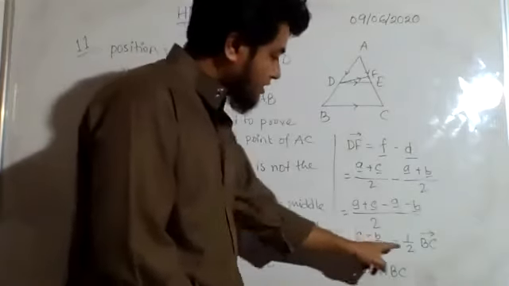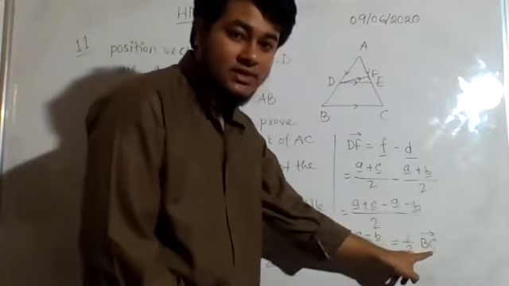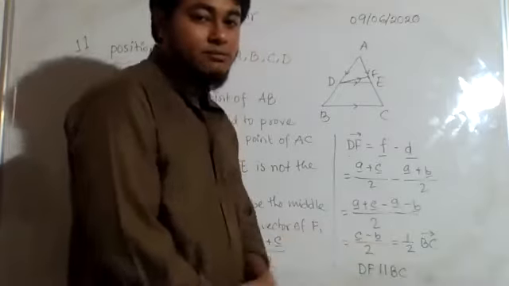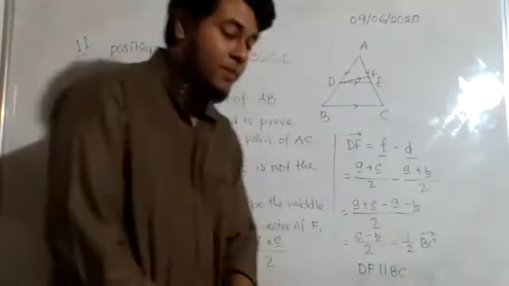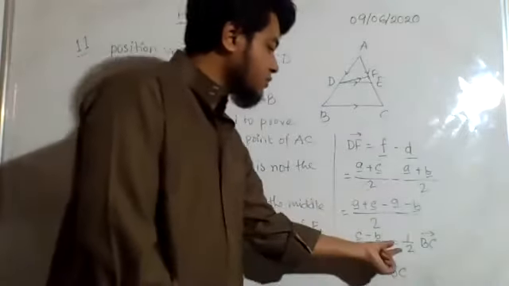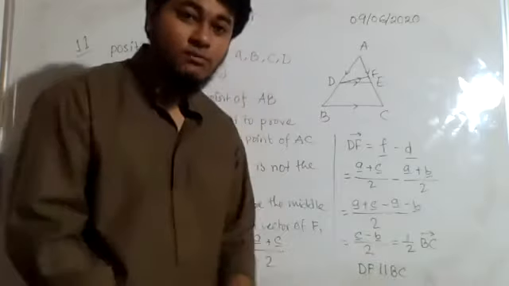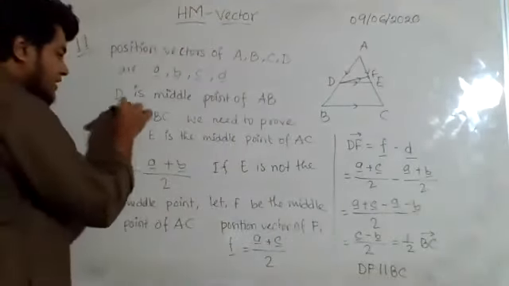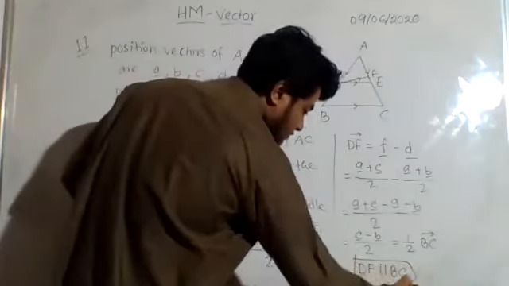Now c minus b gives me BC, because C is at the end, so c comes first and b is subtracted from c. So c minus b is equal to BC. Now as DF is equal to half of BC, I can say that DF is parallel to BC, if you remember. Now I already said that DE is parallel to BC, and here I got DF is also parallel to BC.